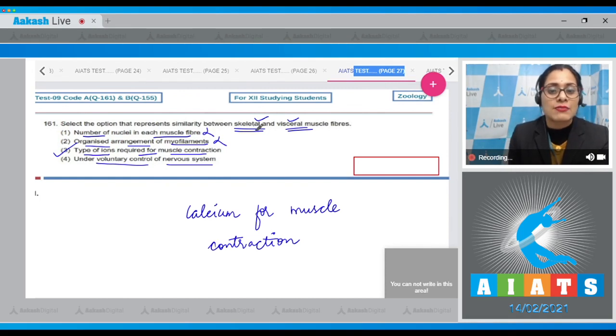the difference, as skeletal muscle fibers are voluntary in nature while visceral muscle fibers are involuntary in nature. So this is an incorrect option. So the correct answer to this question is option number 3. Let's move on to the next question.